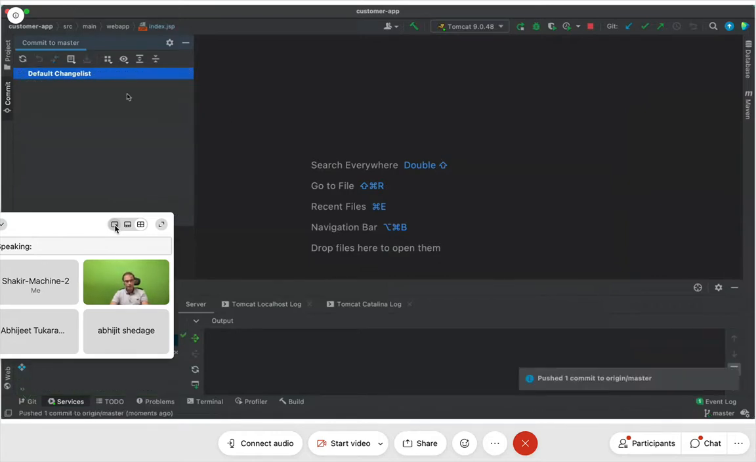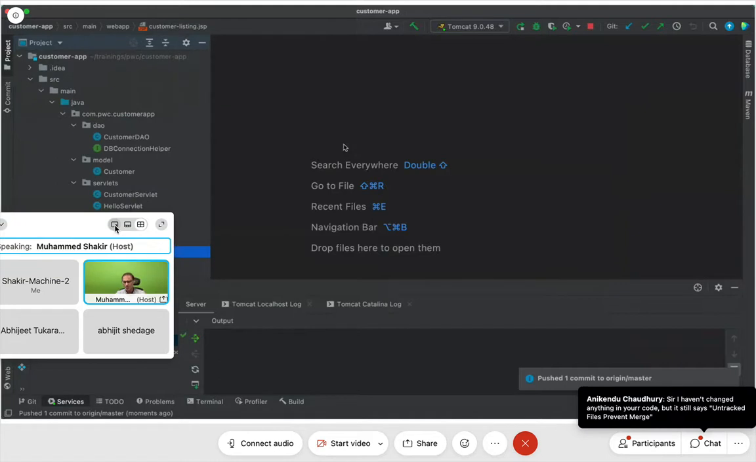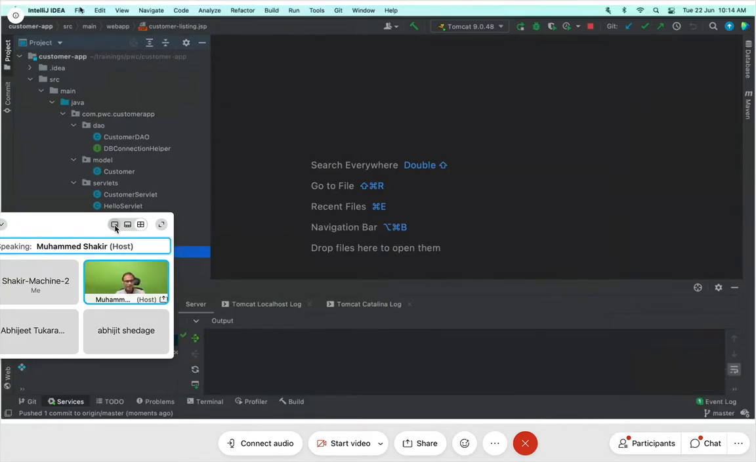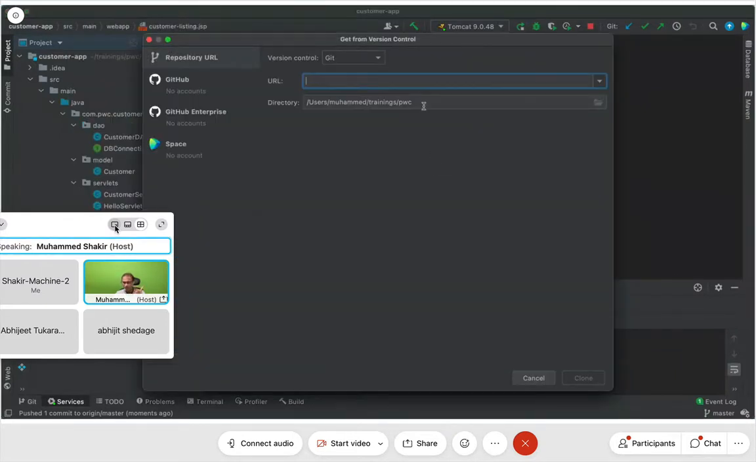Okay, I have pushed the code, friends. Come on, take the pull and make sure that the pull is there. If you are having any issues in getting the pull, you can always say File, New, Project from Version Control. Just make sure that you give a different folder. Sir, I haven't changed anything in your code,